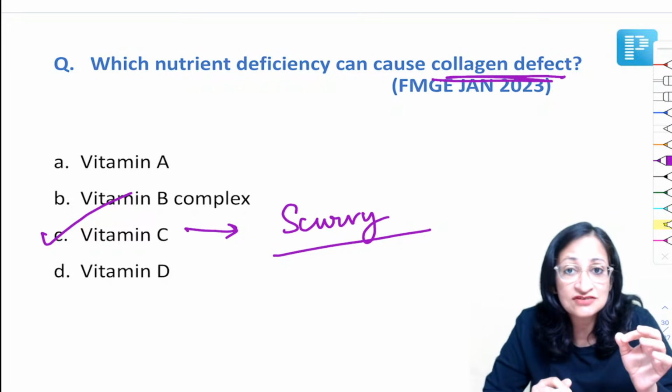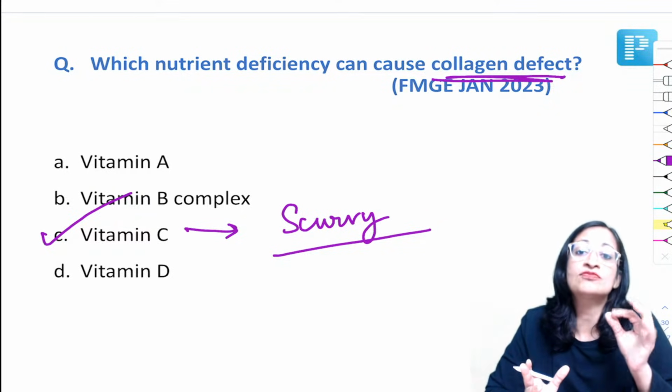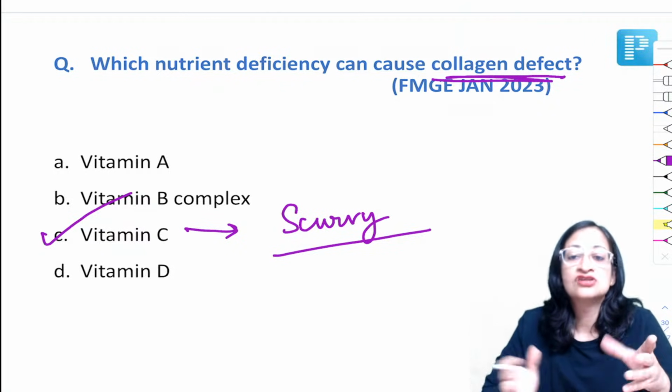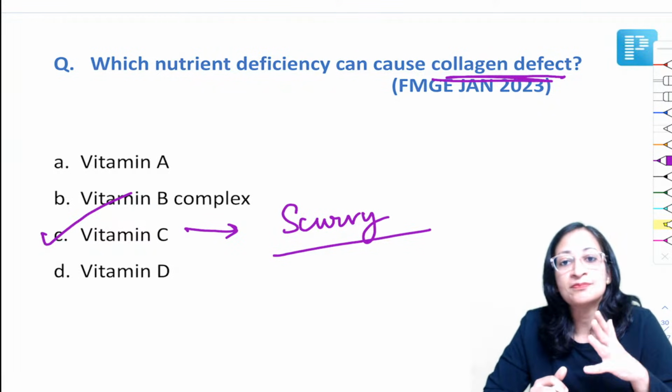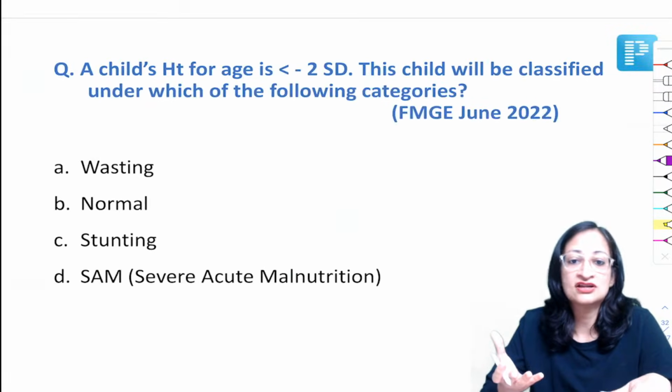So if vitamin C is deficient, collagen is not synthesized properly. And collagen is the backbone of blood vessels. So blood vessels are fragile. So you have gum bleeding, painful subperiosteal hemorrhage involving the long bones. Okay. So that is the clinical feature that you get in scurvy.